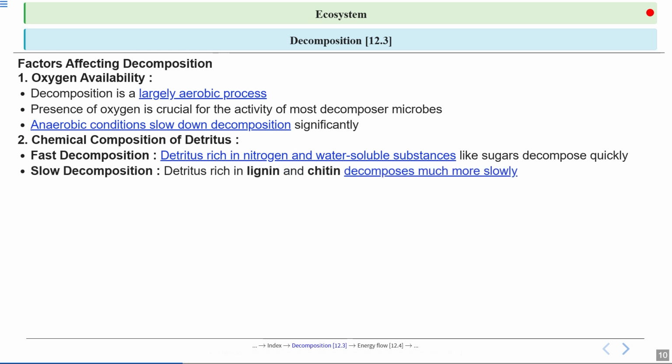On the other hand, detritus that is rich in lignin and chitin decomposes much more slowly. Lignin is found in wood and chitin is a substance found in insect shells. Both are tough and hard to break down.